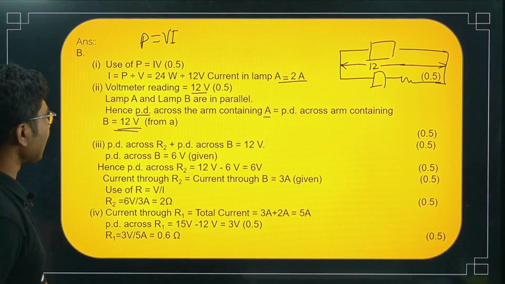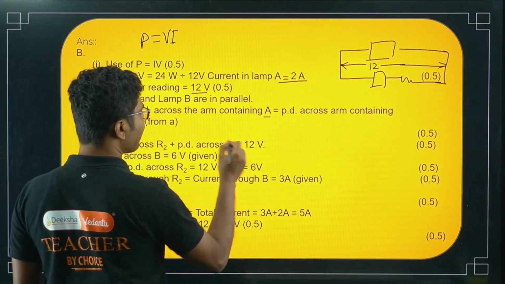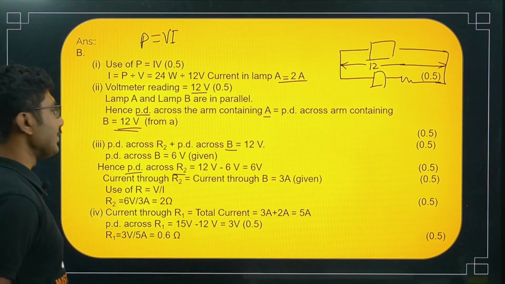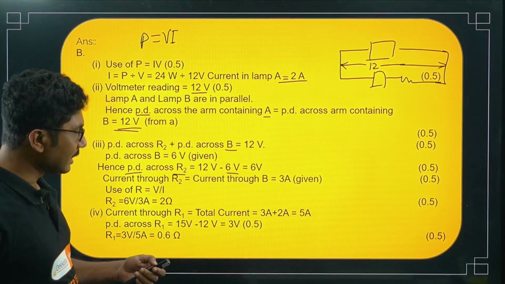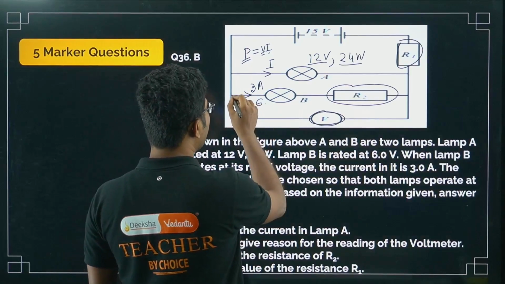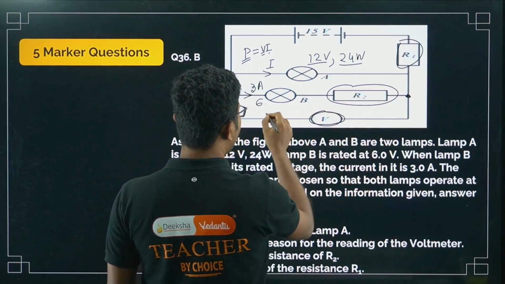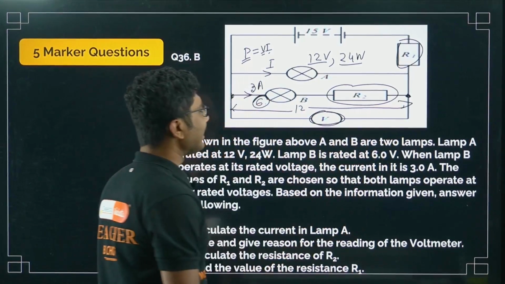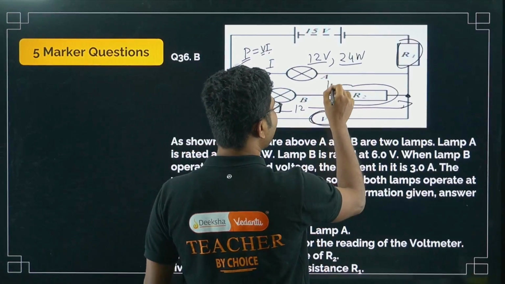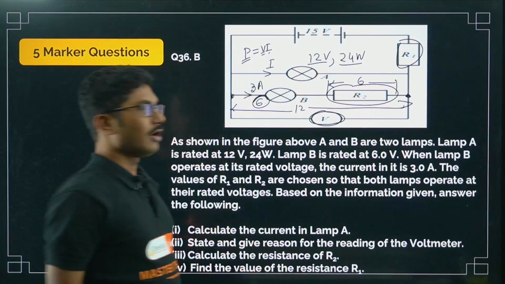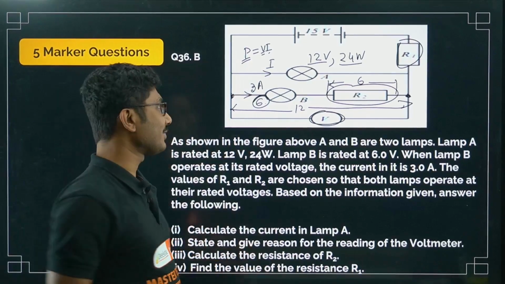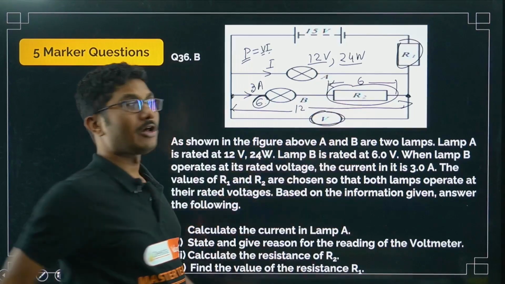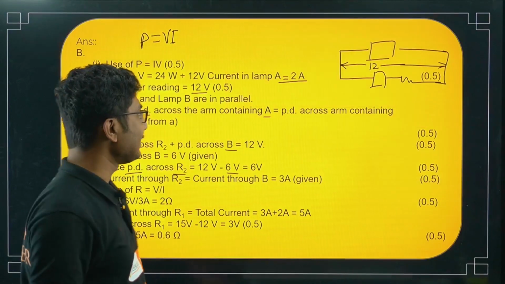Potential drop across R2 plus potential across lamp B should be equal to 12 volt. Hence potential drop across R2 is 12 minus 6 volt, because the rating of this lamp is given as 6 volt. We have already calculated that the voltage drop across this is 12 volt. So total is 12. Now from this, if we deduct this 6 volt, the remaining 6 will be across this. So it has to match. Total voltage is 12 volt, this is already consuming 6 volt, so the other one will also consume 12 minus 6, that is 6 volt.